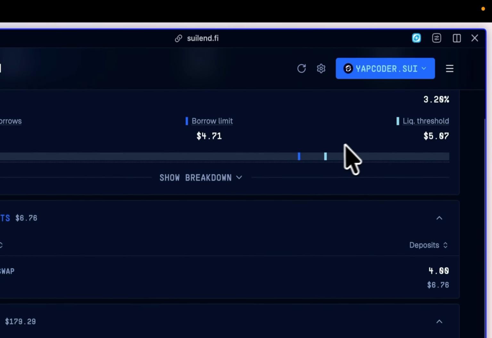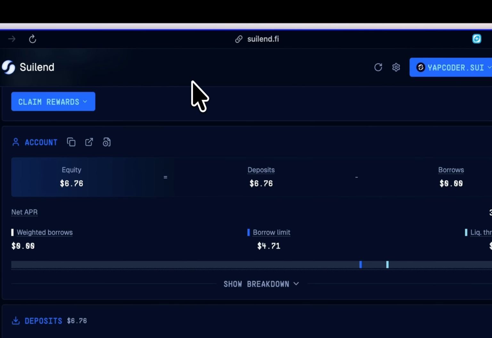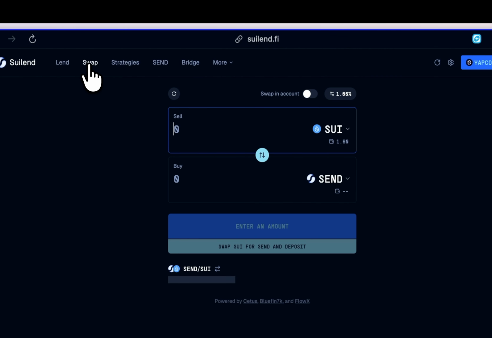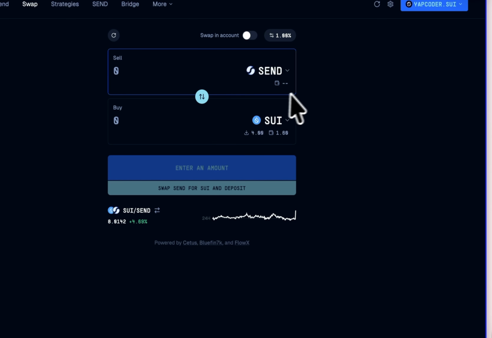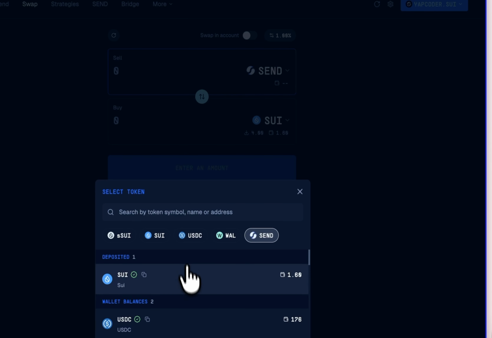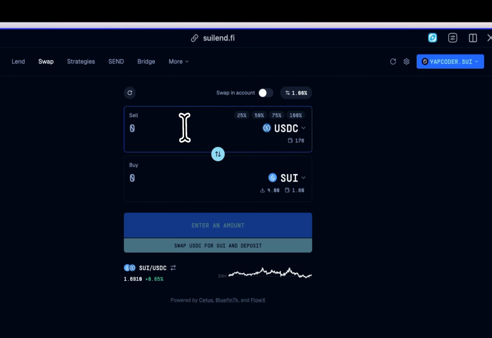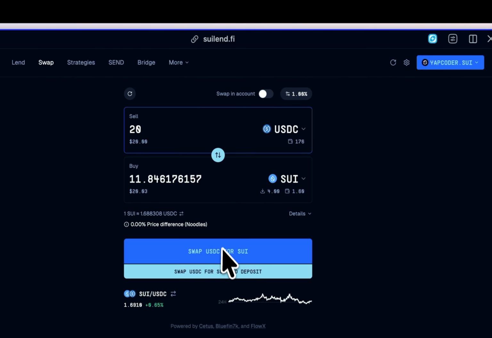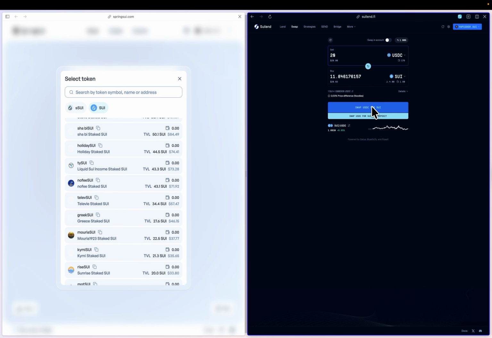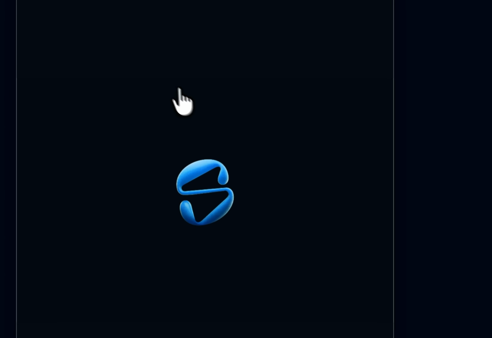I'm going to easily come on SUI Lend right here, and then I'll go to swap. 20 USDC should work. Then I can swap for SUI and deposit it, but let's just get some SUI first.